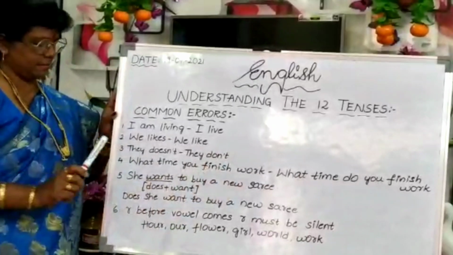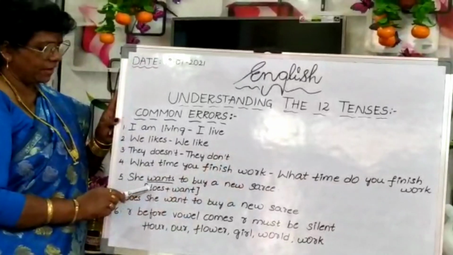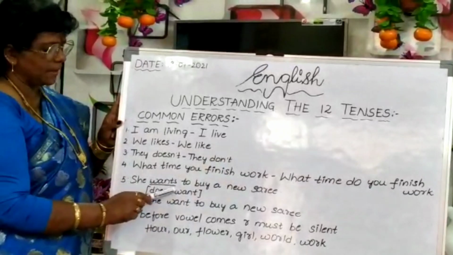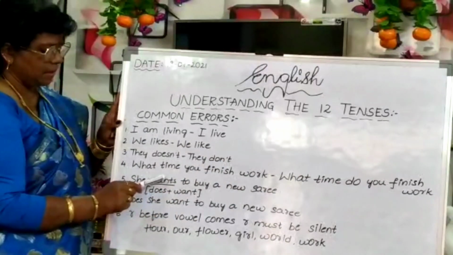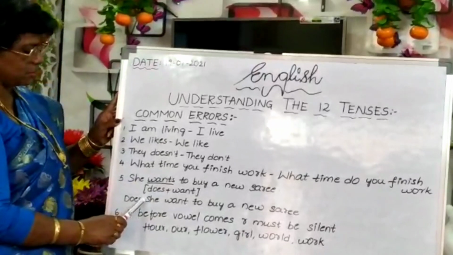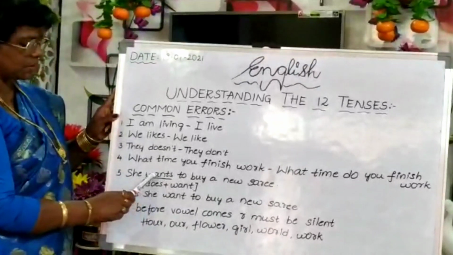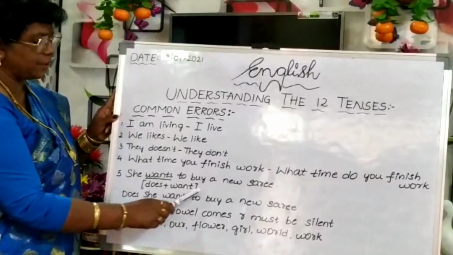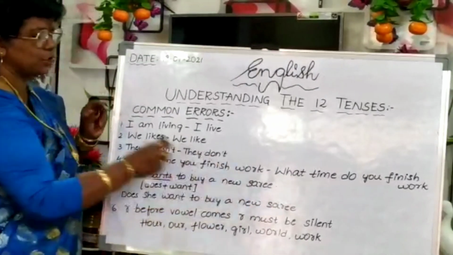So whenever we are framing questions, we have to split the verb. Does plus want, wants. So while asking a question, we have to use this do form. Does she want to buy a new saree? Question mark.